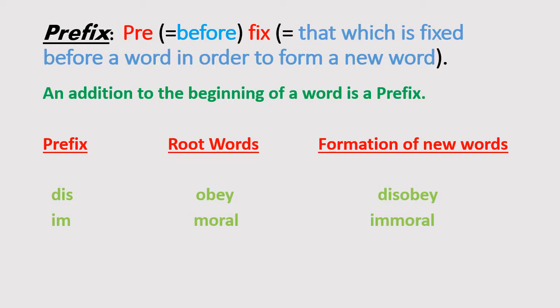Here the root word is moral. The same condition has been used in this case. If im is added before the root word, we get the new word immoral. The same condition has been used in this word normal. Just add ab and we get abnormal. Here ab is the prefix.